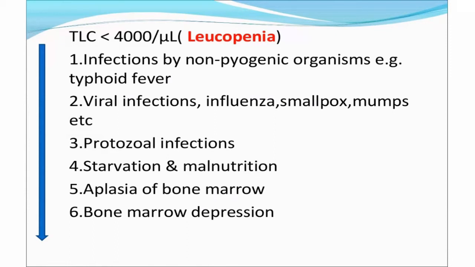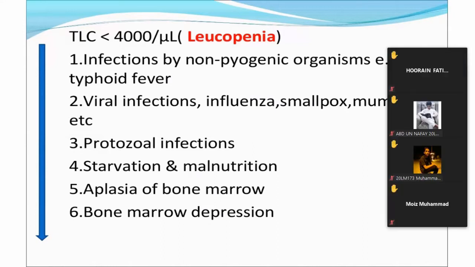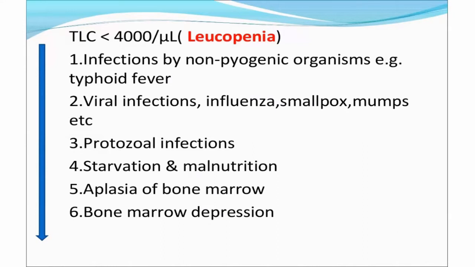The condition in which the TLC or total leukocyte count decreases to less than 4,000 per microliter is called leukopenia. These are a few conditions in which leukopenia occurs: non-pyogenic infections, viral infections, protozoal infections, starvation in malnutrition, aplastic anemia or aplasia of the bone marrow in which there are no cells, and bone marrow depression. In situations of bone marrow depression, it will lead to leukopenia.